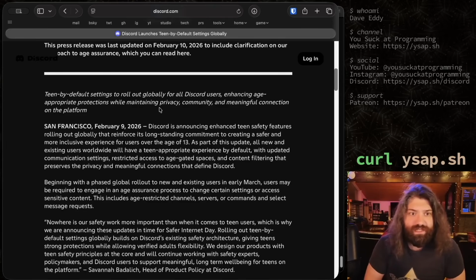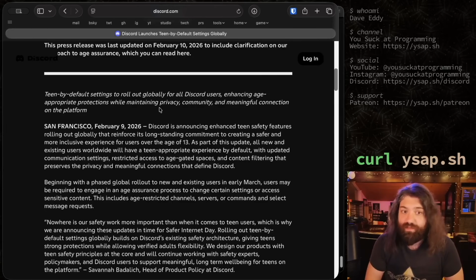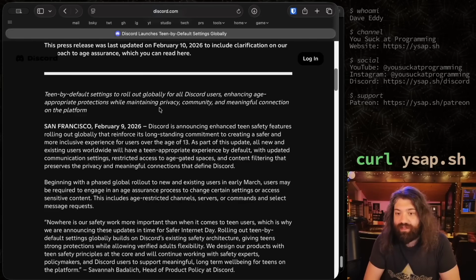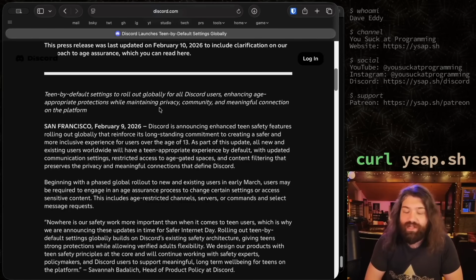SF, February 9, 2026. Discord is announcing enhanced teen safety features rolling out globally that reinforce its long-standing commitment to creating a safer and more inclusive experience for users over the age of 13. As a part of this update, all new and existing users worldwide will have a teen-appropriate experience by default, with updated communication settings, restricted access to age-gated spaces, and content filtering that preserves the privacy and meaningful connections that define Discord. So far, that doesn't sound that bad. If the default is you're a teen and then you have to do something to say, hey, I'm okay with seeing NSFW or age-specific things, then that doesn't sound too bad to me right now.